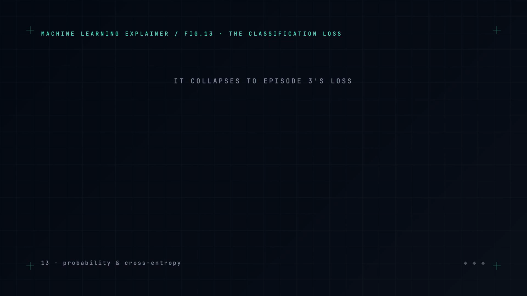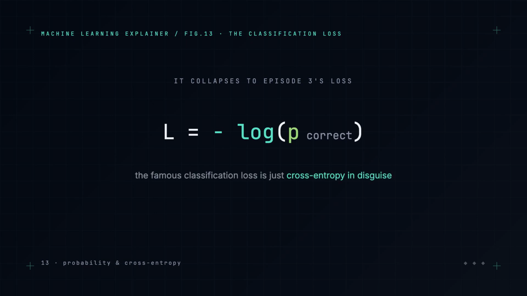And for classification, this collapses to something simple: the exact loss from episode 3. Since the truth puts all its probability on one correct class, cross entropy reduces to just the negative log of the probability the model gave that correct class. Confident and right, tiny loss. Confident and wrong, massive loss. The famous classification loss is just cross entropy in disguise.